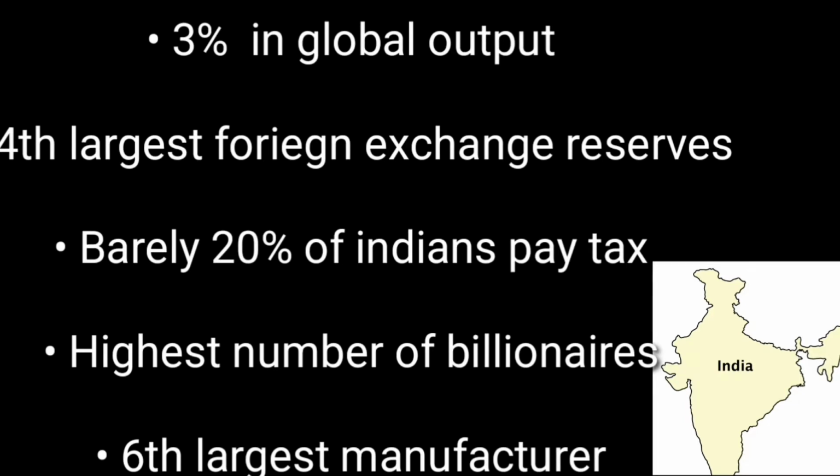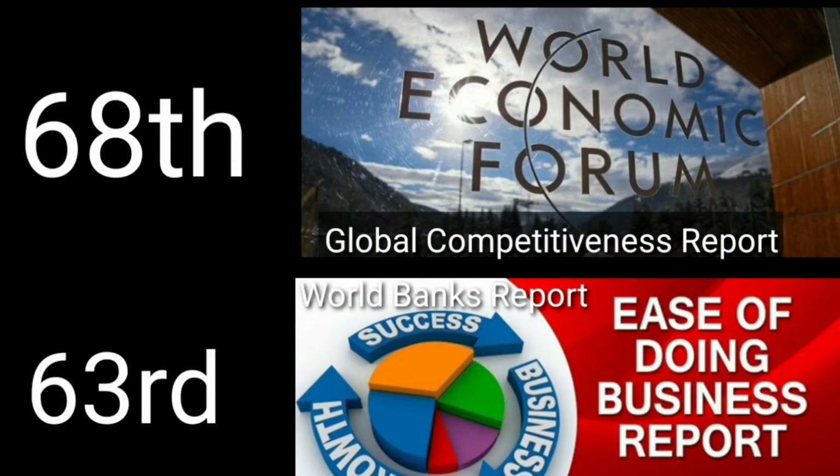Due to several exemptions, barely 20% of Indians pay taxes. Also, we have the highest number of billionaires in our country, and we are the sixth largest manufacturer in the world. India is at 68th position in World Economic Forum's Global Competitiveness Report, and it stood at 63rd position in World Bank's Ease of Doing Business report. These reports are very important, and also who publishes them.